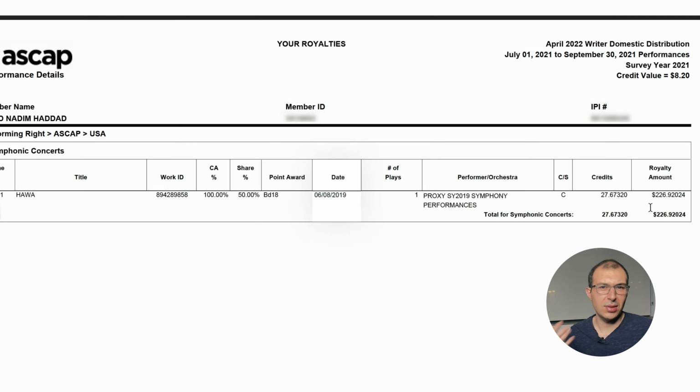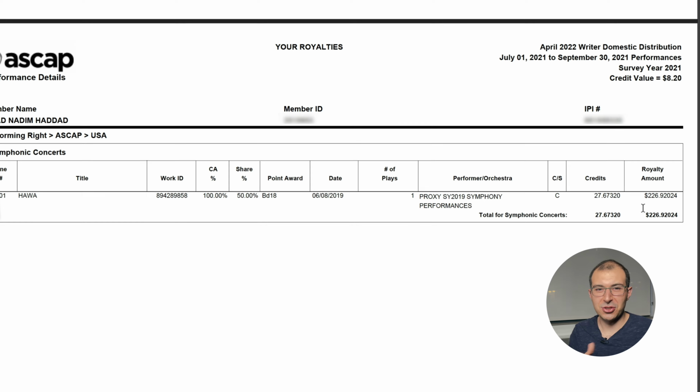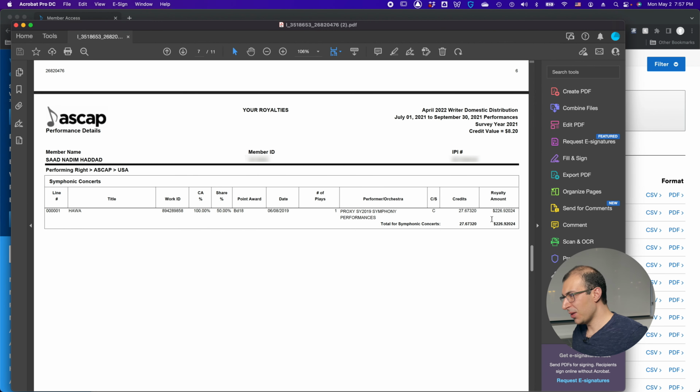Usually these payouts are from performances that happened within a year ago. These performances are being paid out much later. I don't know why. That's why you have to check your Ascap statements all the time to make sure that you're getting paid for what you deserve, right? I mean, you spent all this time writing this music, you should get paid for it.